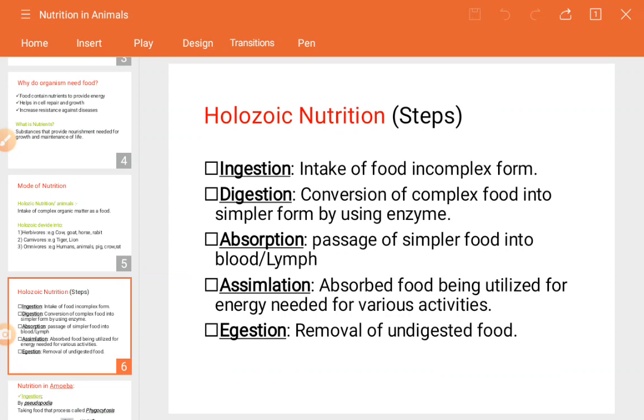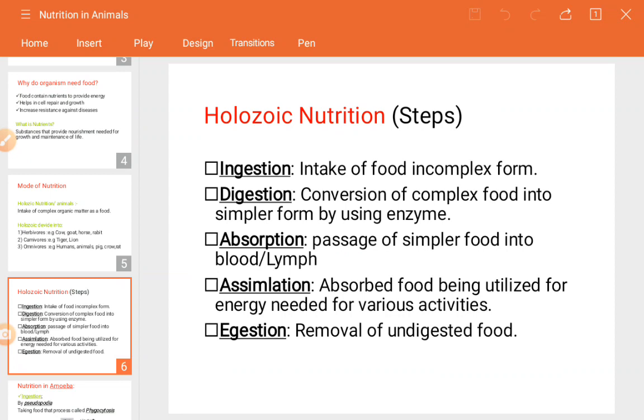The first one is ingestion. What is meant by ingestion? Ingestion is the process in which we take complex food material as it is. Ingestion is the intake of food in complex form. The food, as I told you, is complex organic material, that is, carbohydrates, proteins, fats, lipids and all these things.